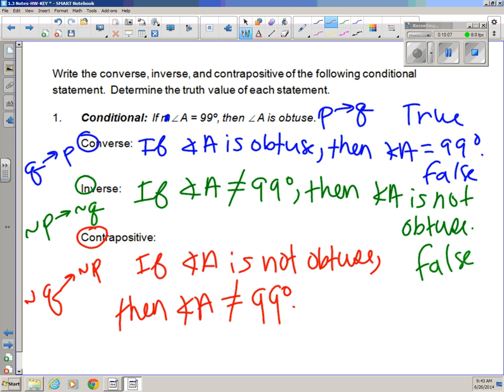Think about this: if the angle is not obtuse, could the angle be 99? The answer is no, so this is true. Another reason this is true is that, as we said on the last slide, the truth value of the conditional has to be the same as the truth value of the contrapositive. The conditional and the contrapositive are logically equivalent.